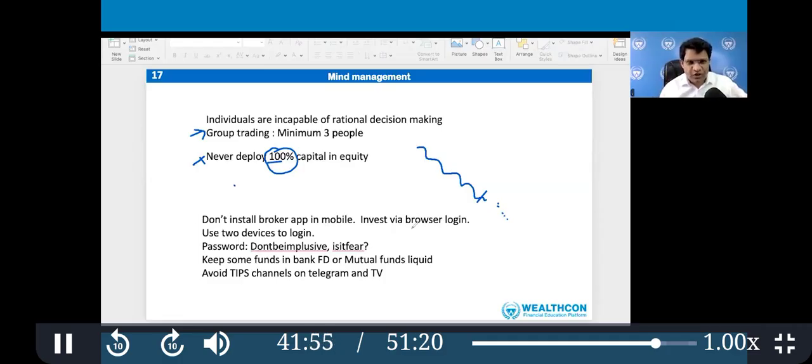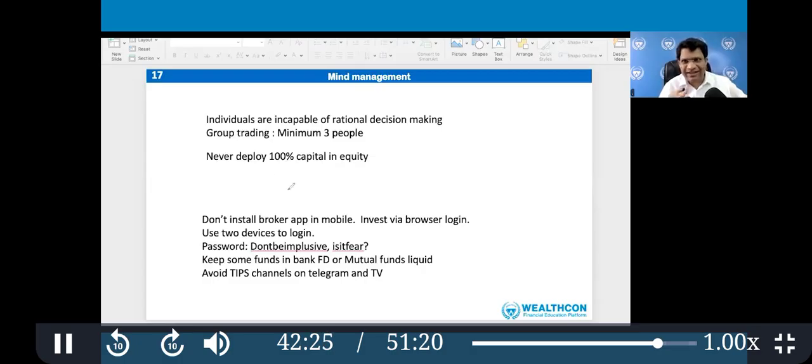Next is, do not install the broker app on your mobile. Invest via browser login. Browser means you can log in via the internet, Kite. You can trade via laptop, so that every time you will not be checking kya chal raha hai. See, just watching the portfolio only increases blood pressure. It does not increase portfolio value. So avoid watching the portfolio during the day.